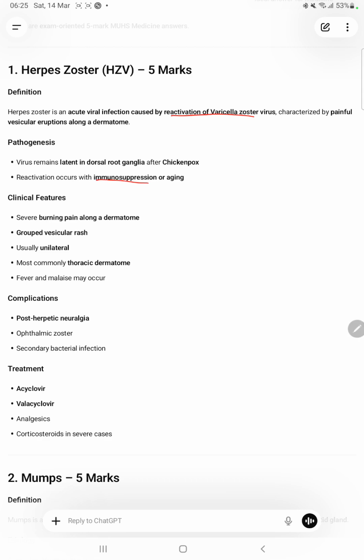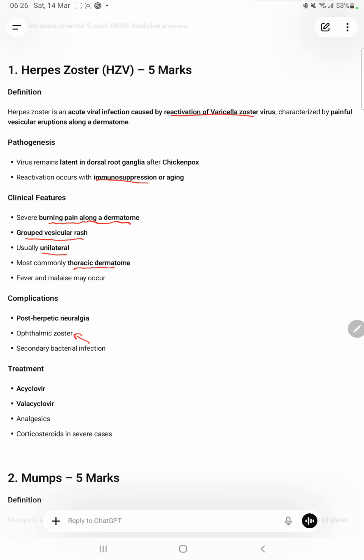Now, the clinical features. There is a severe burning pain along a dermatome. Then a painful vesicular rash is present, generally unilateral in nature, and most commonly it is a thoracic dermatome. Then complications: there can be post-herpetic neuralgia, for which gabapentin or pregabalin is given.